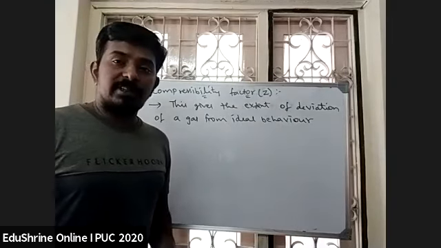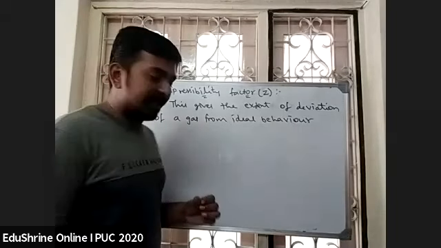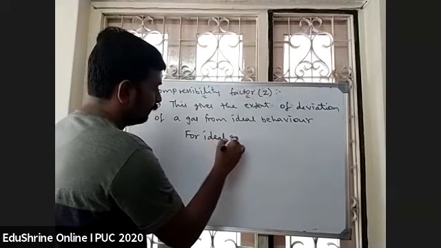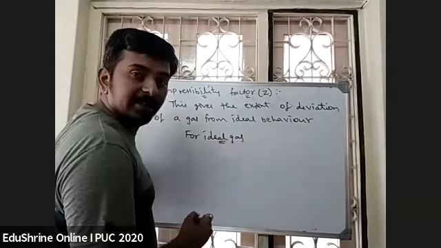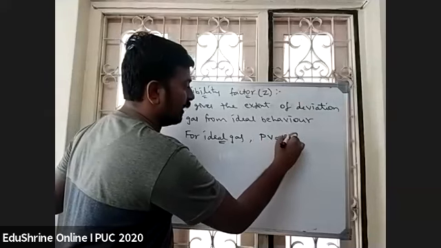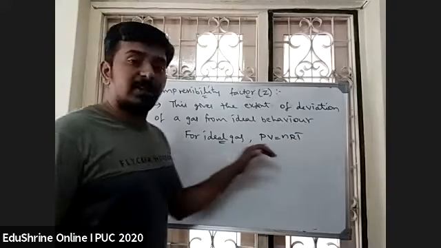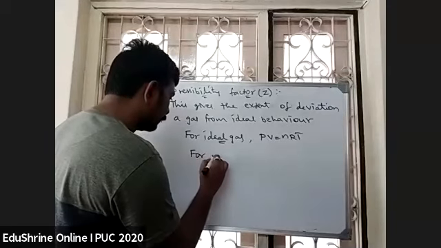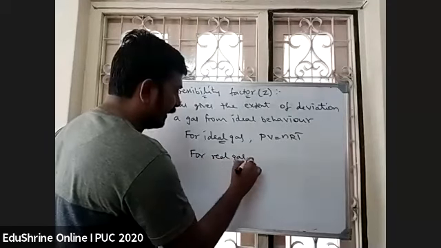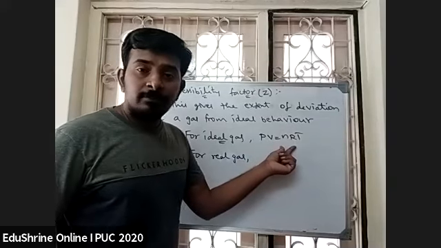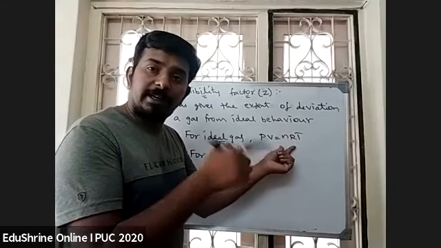Now, how will we use this term? For an ideal gas, it must follow the ideal gas equation, that is PV = nRT. If it is a real gas, PV is not equal to nRT, because if PV is equal to nRT, it is ideal gas.